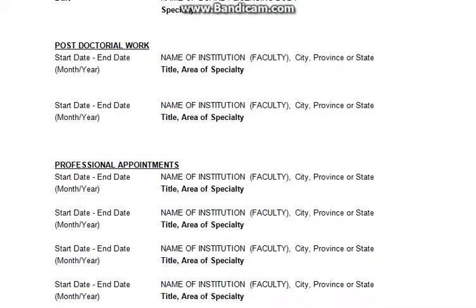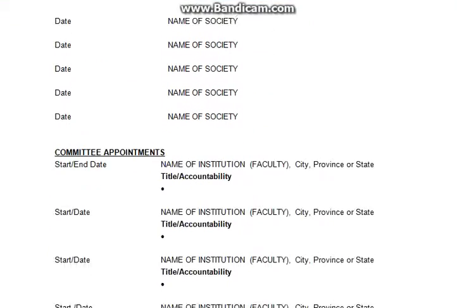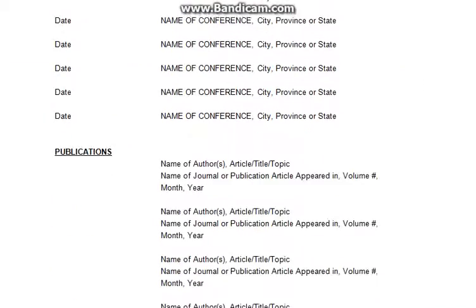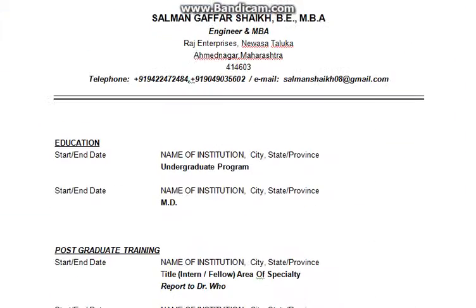This is how you can download resume samples from the internet, and there are a lot of them. I would like to tell you this format uses Arial font, size 10. Here you can see it is done in bold and underline. Here it is Arial font 10 only, not bold and underline, and justification is done. So you have to follow some guidelines in order to give the best possible resumes.